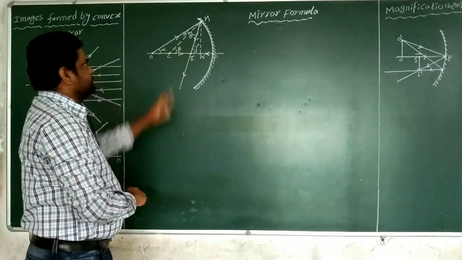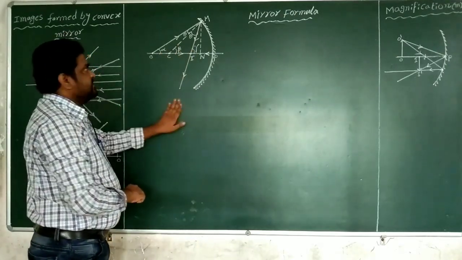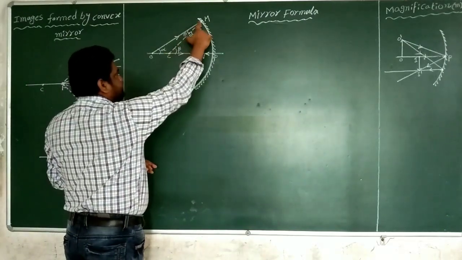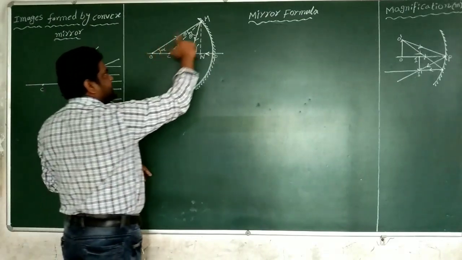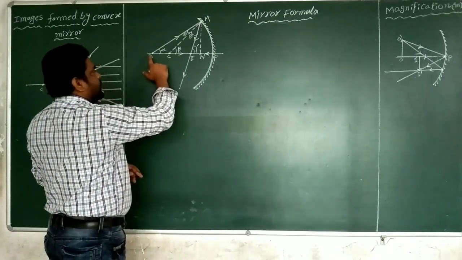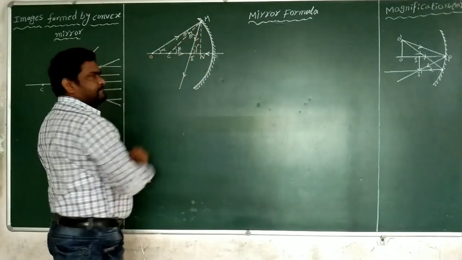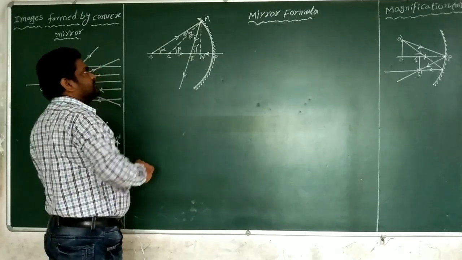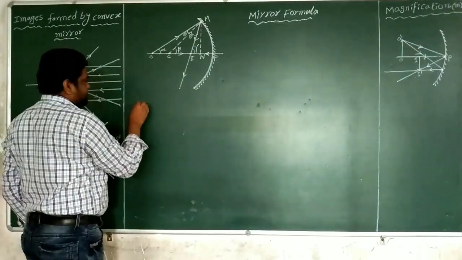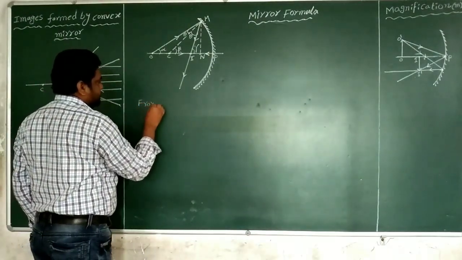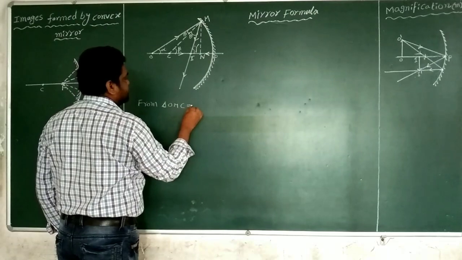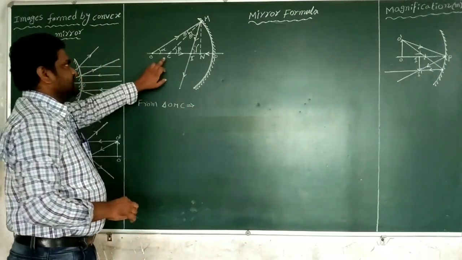So from this diagram, I want to explain this. See here, this is one triangle OMN, and another one OCMN. Before going to that, this is one triangle OMC. From triangle OMC, I want to explain like this.